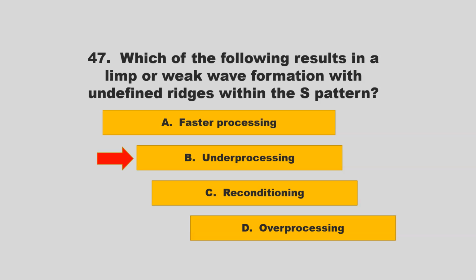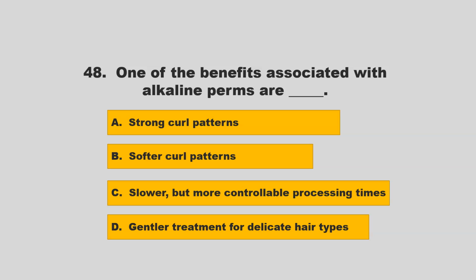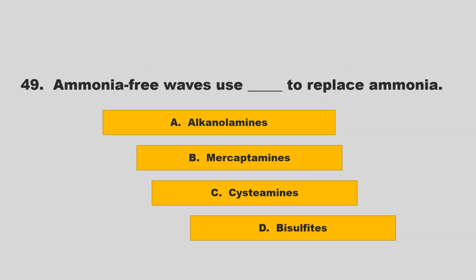If you chose B, underprocessing, you are correct. One of the benefits associated with alkaline perms are blank. Is it strong curl patterns, softer curl patterns, slower but more controllable processing times, gentler treatment for delicate hair types? If you chose A, strong curl patterns, you are correct.